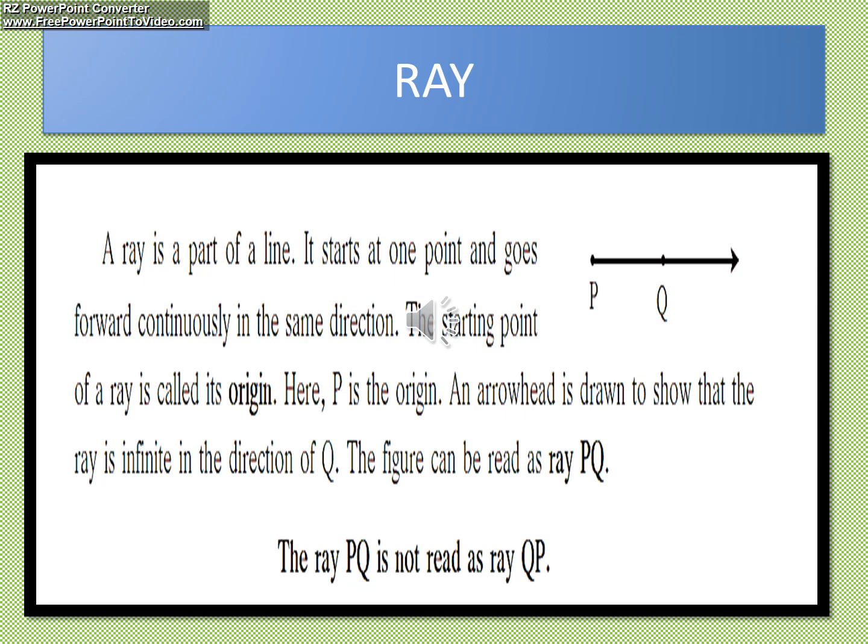The starting point of the ray is called its origin. While reading the ray, we always read it from its origin. The ray will be read as ray PQ and not ray QP. So what is the origin point here? Point P is the point of origin, and while reading the ray, we always read it from the point of origin.